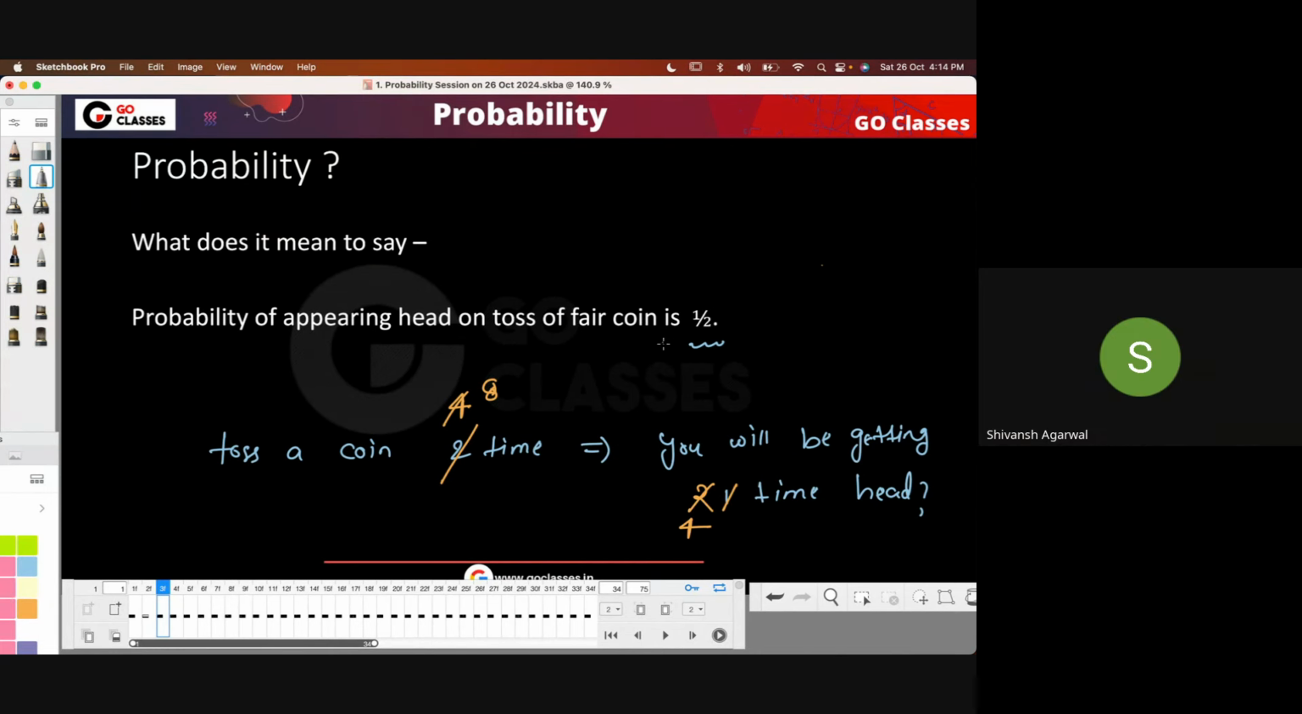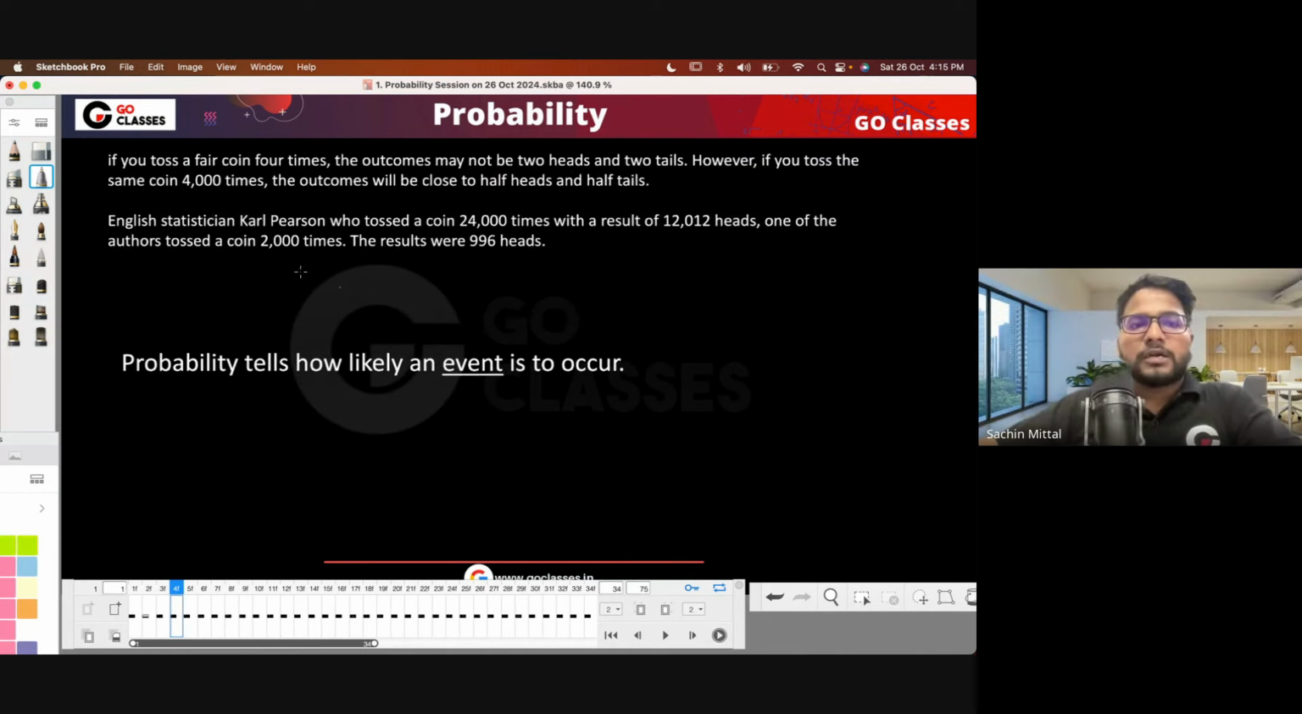Sir, it definitely means that when we toss the coin enough number of times, then the expected outcome of getting heads on the coin is close to 1 by 2. Yes, right. So if we toss enough, right? People have actually tossed it enough times. For example, there was some statistician who tossed 24,000 times, and out of it, approximately 12,000 times he got head.